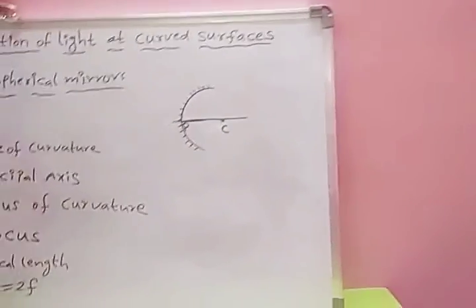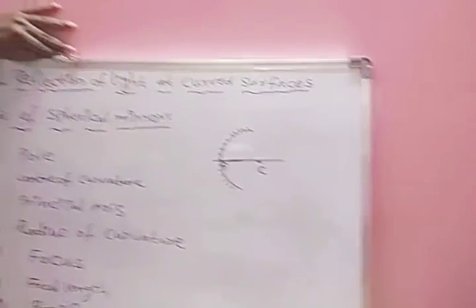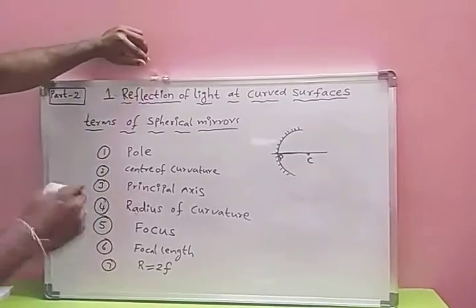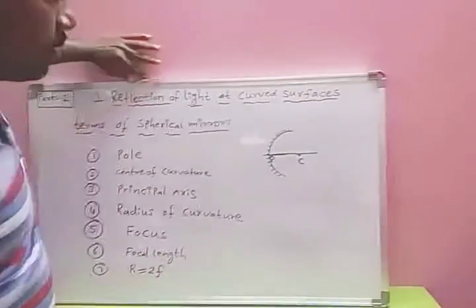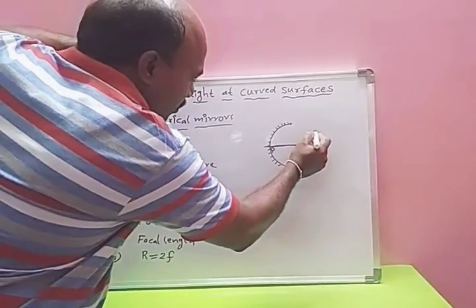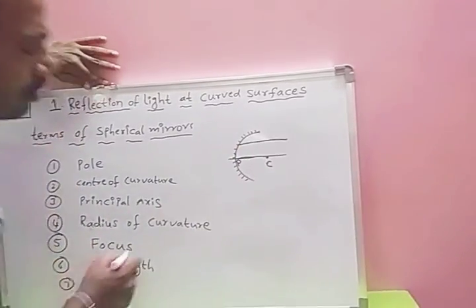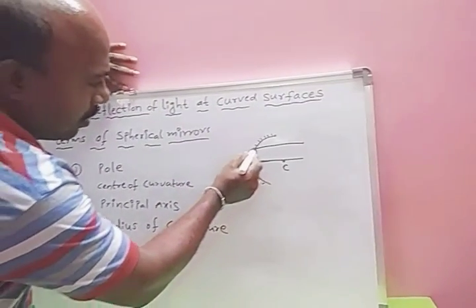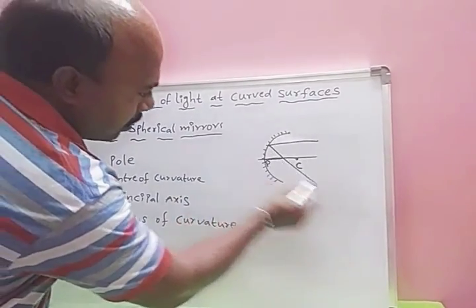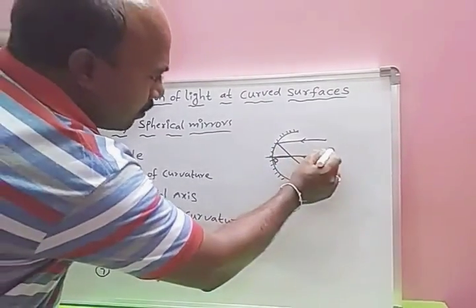And next one, focus. Next one is focus and focal length, R equals 2F. Focus means, suppose a parallel ray is coming from sunlight and is incident at this point. After reflection, it goes in this direction. So we are drawing.